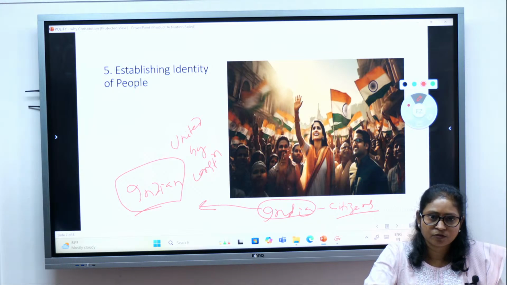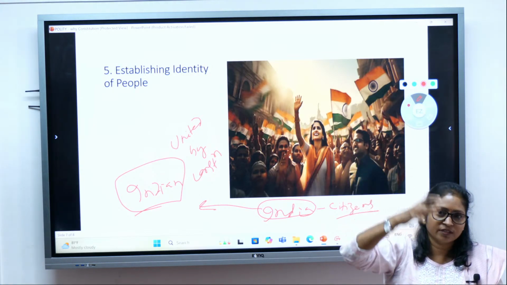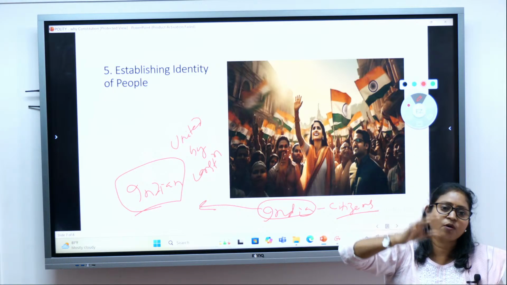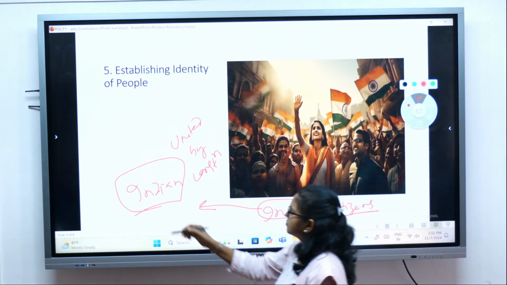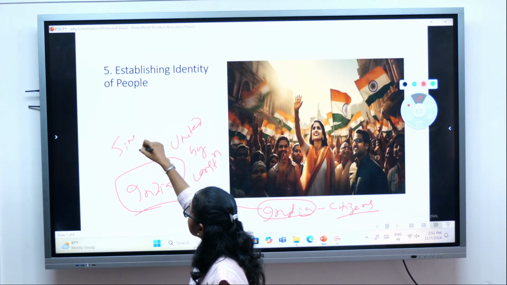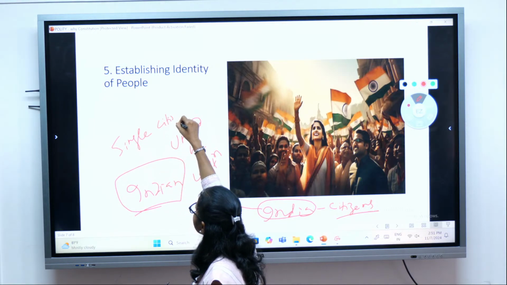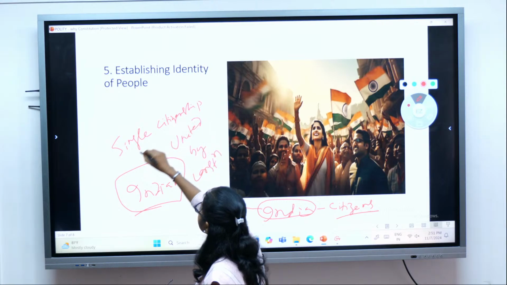Isn't it? So from Kashmir to Kanyakumari, there is one uniform law, there is one single citizenship, that we all are Indian.